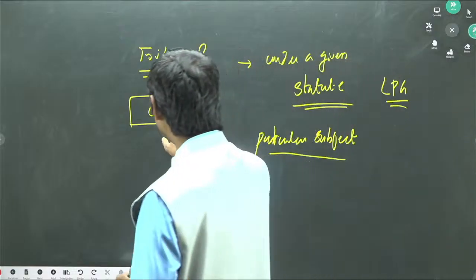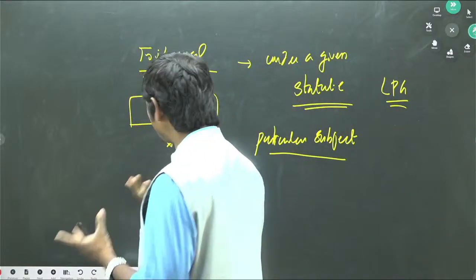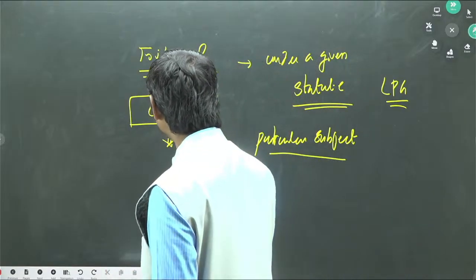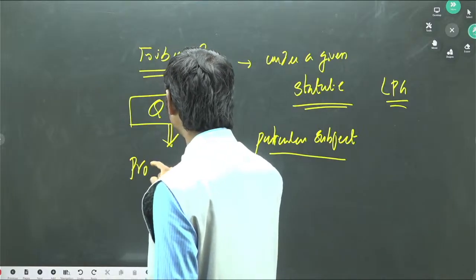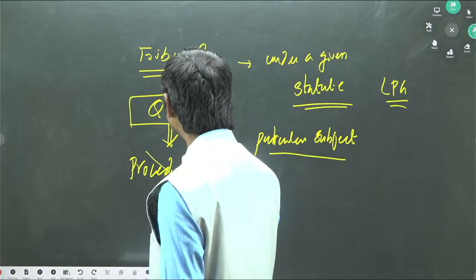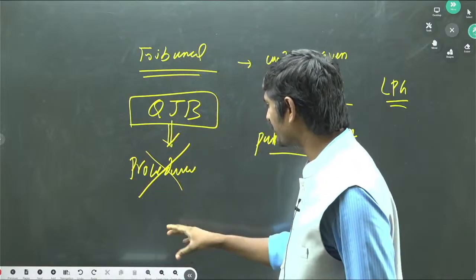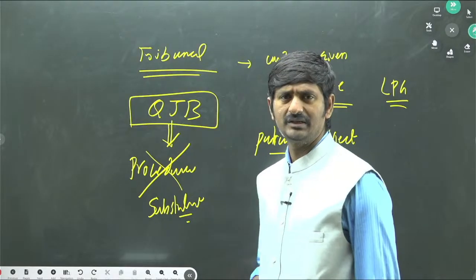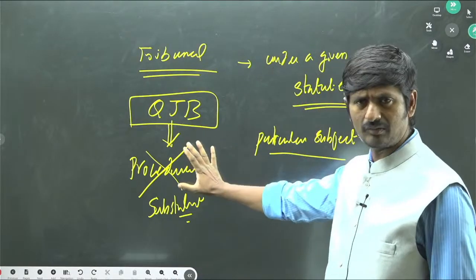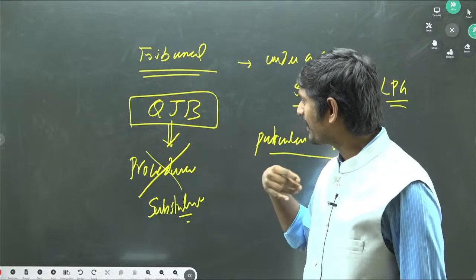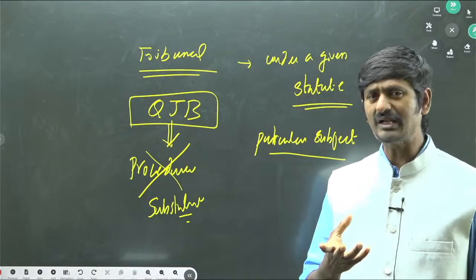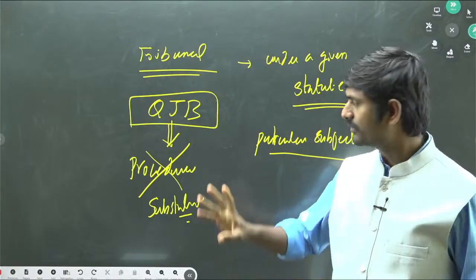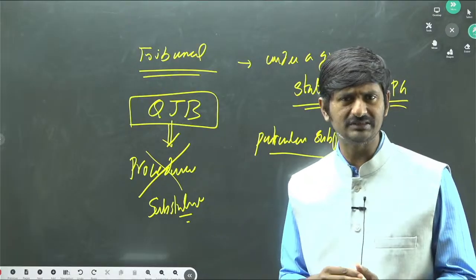That is why tribunals are nothing but quasi-judicial bodies. Quasi-judicial body means what? The judicial body which is not actually the judicial body. The judicial body which will be performing the functions not according to the procedural laws. Those judicial bodies which perform the functions according to the substantive laws, that is what is called a quasi-judicial body. So there will be no procedural complexity on one hand. On the other hand, there will be the presence of technical members in the tribunals. So naturally, they are very much aware of the subject matter where the dispute has to be resolved. That is the key for the success of the tribunals in the country.